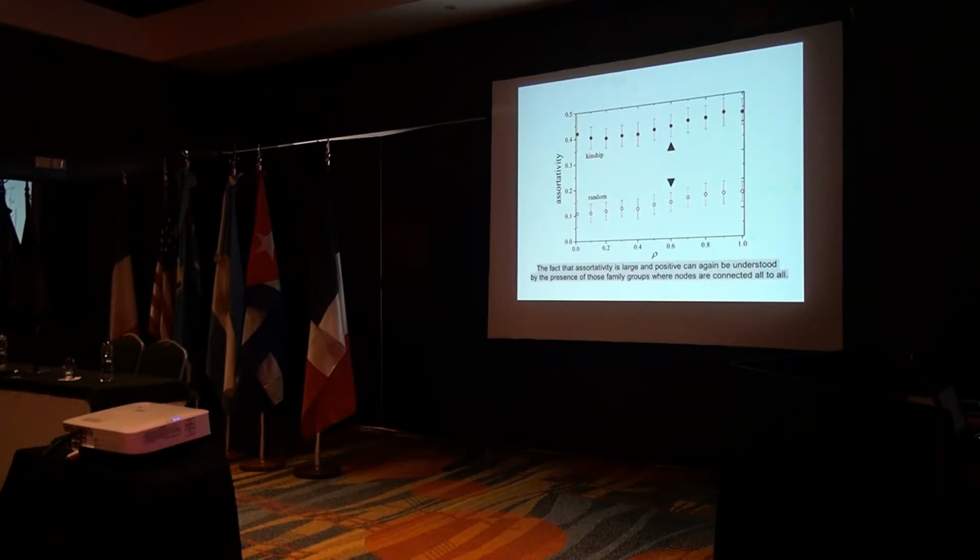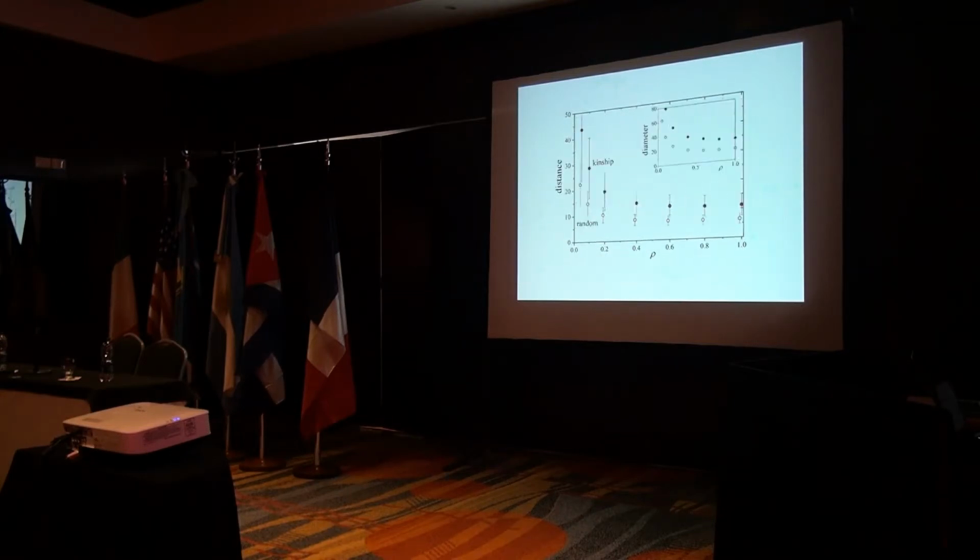The fact that assortativity is large and positive can again be understood by the presence of those family groups where nodes are connected all to all. In these groups, all sites have essentially the same number of connections, and therefore give a large contribution to the correlation in the number of neighbors.